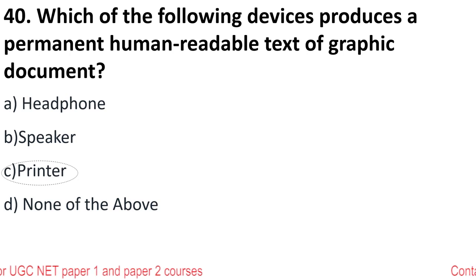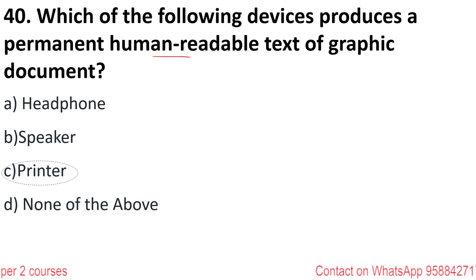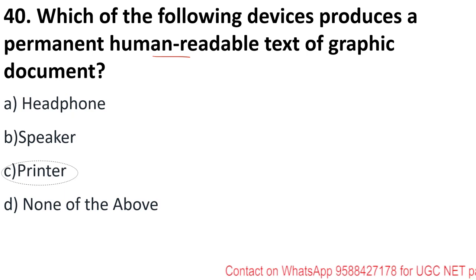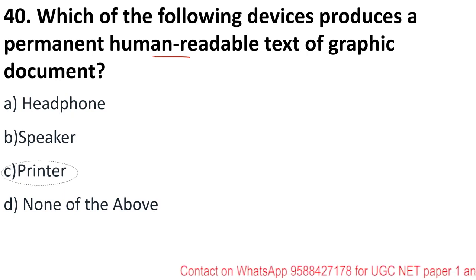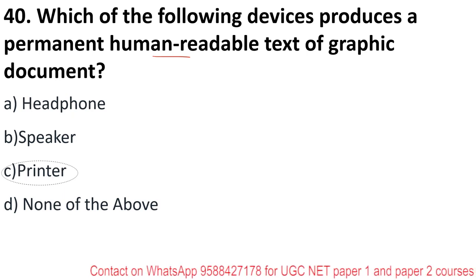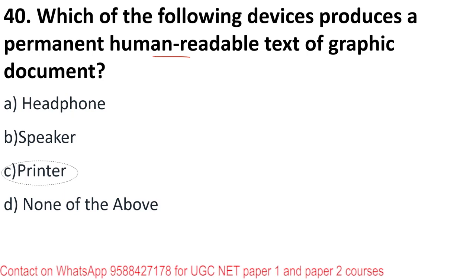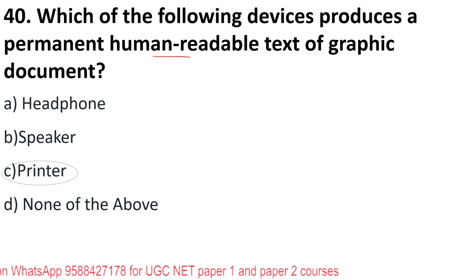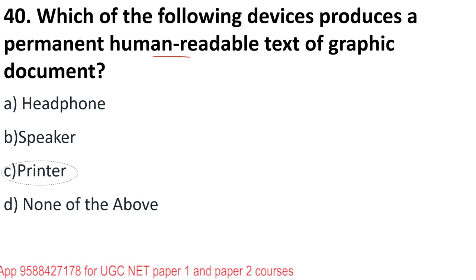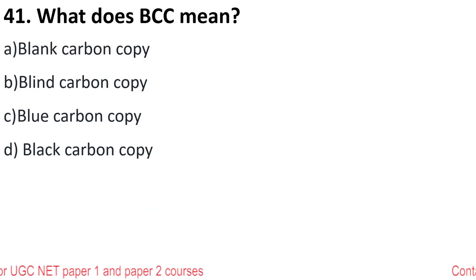See, human readable means that we can read. Text is the printed copy that comes out of a printer, and of graphical document. It could be an image, it could be a simple text. So the device that produces this hard copy of your document is called a printer. Okay. Headphone is an output device. Also, all these are output devices, but human readable text is generated by a printer.